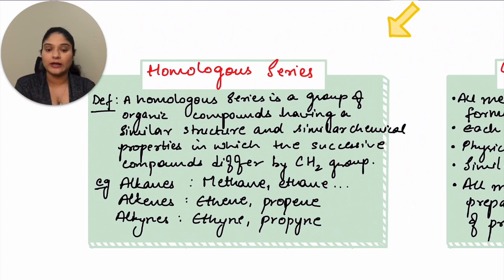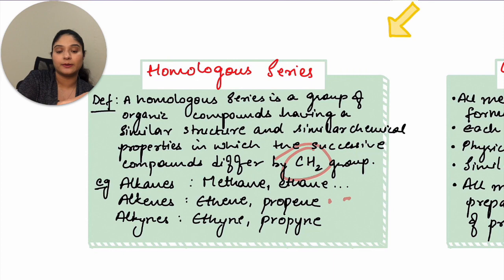So let's look at the entire definition this time. A homologous series is a group of organic compounds having similar structure and similar chemical properties in which the successive compounds differ by a CH2 group. So this is important for you to remember. Alkanes, alkenes, alkynes. Then you have some examples, for example, methane, ethane. Then in this case, you have ethene, propene and ethyne, propyne.